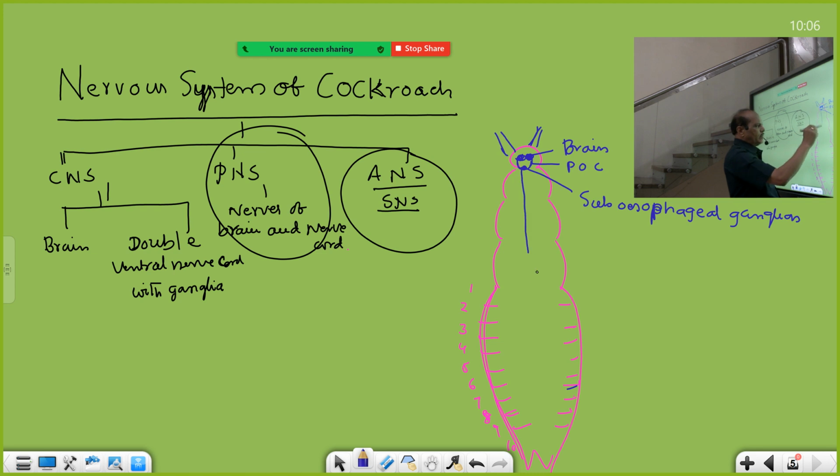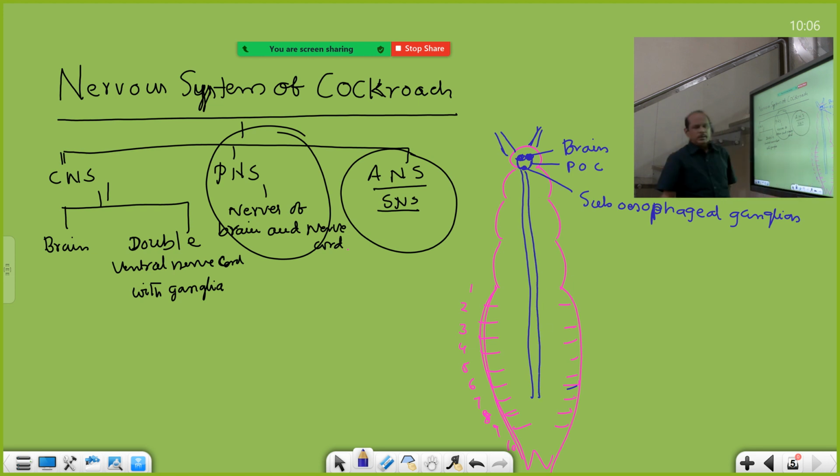And from this the double ventral nerve cord arises up to the 7th segment. In the thoracic region, three nerve ganglia are present: first thoracic ganglion, second thoracic ganglion, third thoracic ganglion.